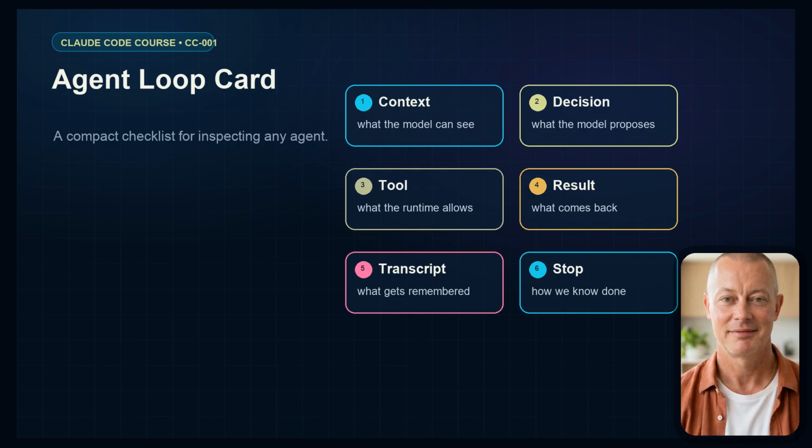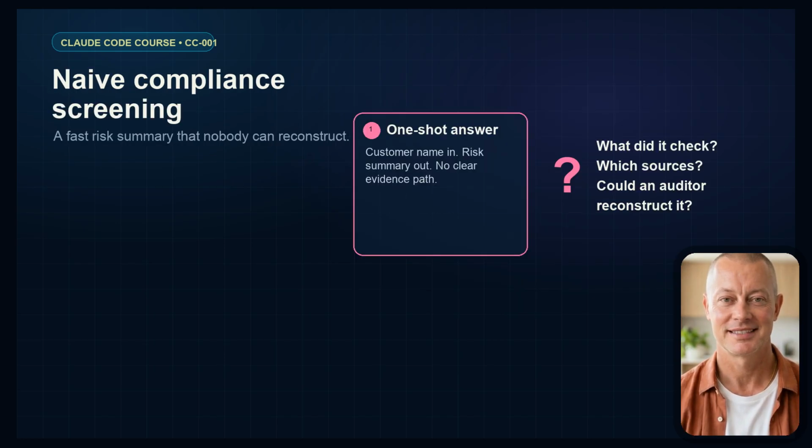The visible artifact for this lesson is the agent loop card. Context, what the model can currently see. Decision, what the model proposes. Tool, what action the runtime allows. Result, what comes back. Transcript, what gets remembered for the next turn. Stop condition, how we know the task is done.